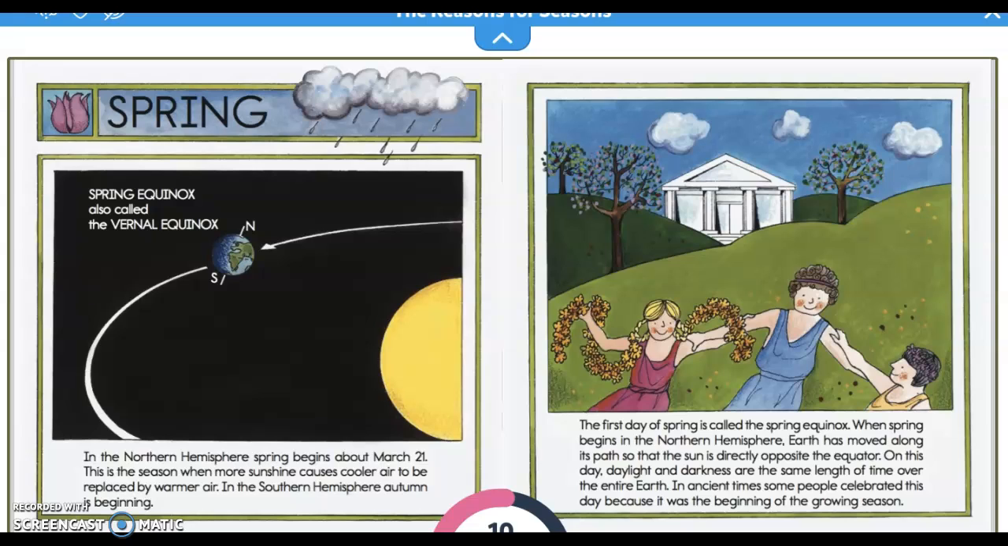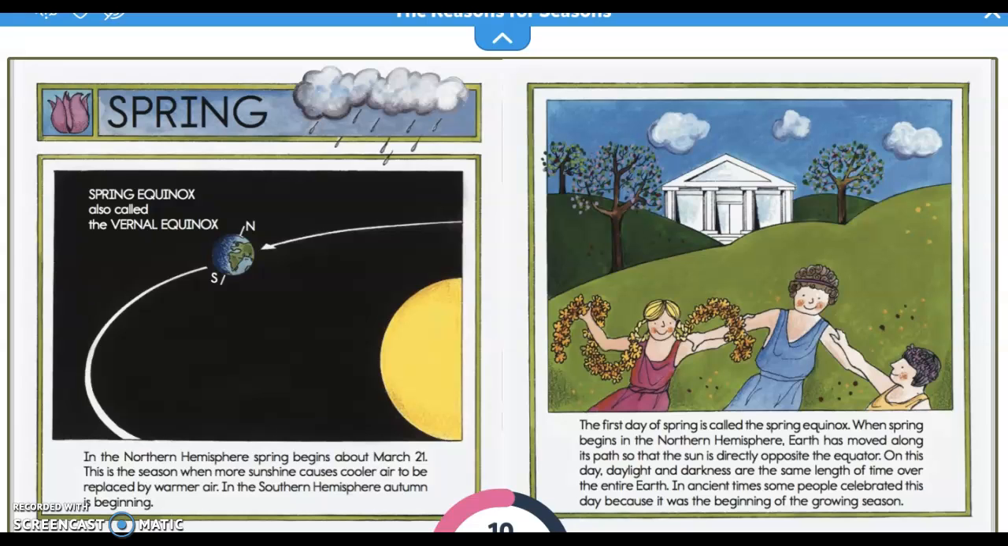Spring. In the northern hemisphere, spring begins about March 21st. This is the season when more sunshine causes cooler air to be replaced by warmer air. In the southern hemisphere, autumn is beginning.